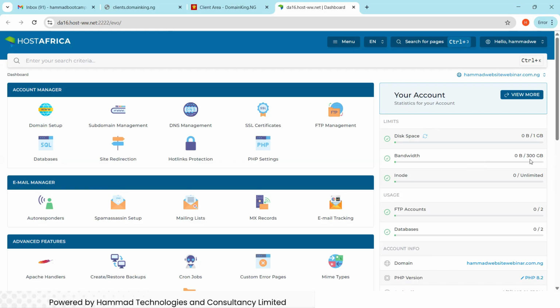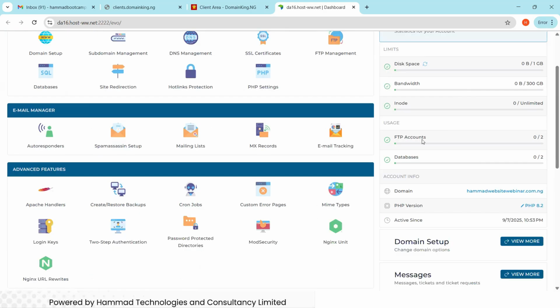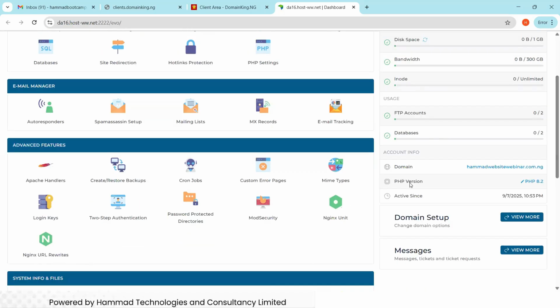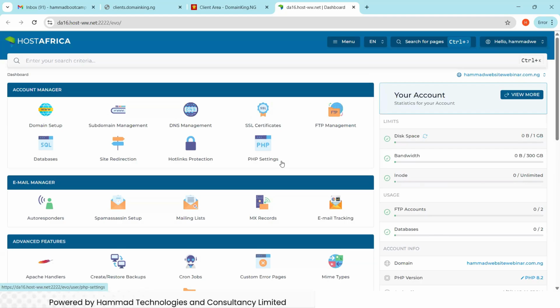The disk space is 1 gig, and we have these FTP accounts. Those of you who know what FTP is all about. Then we have the databases, and this is the PHP version we are using, PHP 8.2. All these are what you can see under this cPanel.